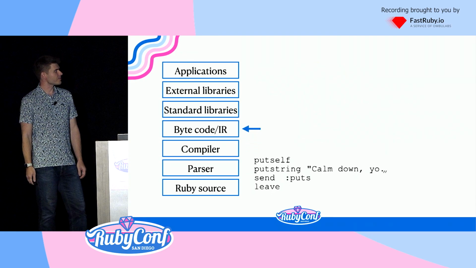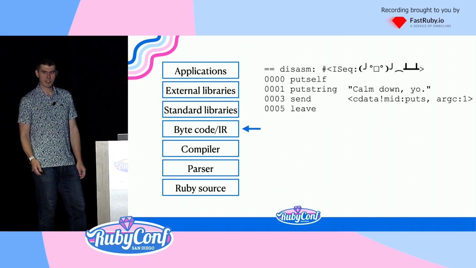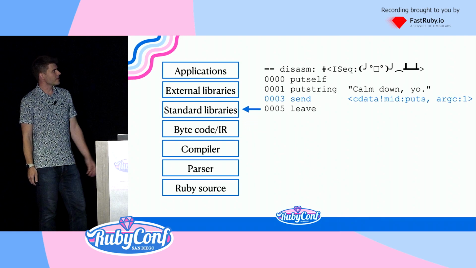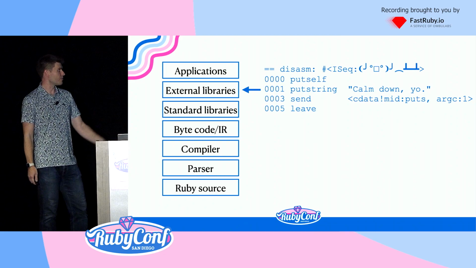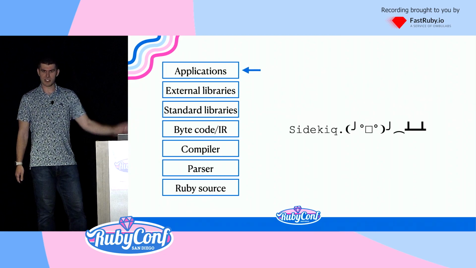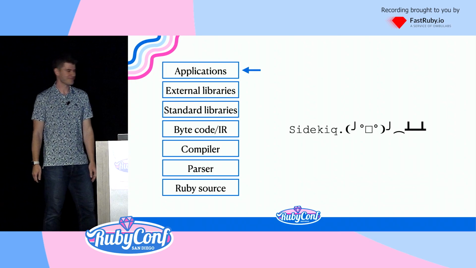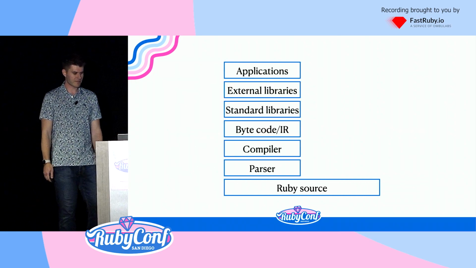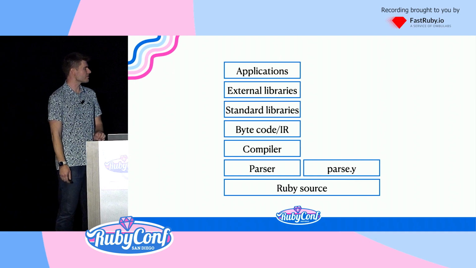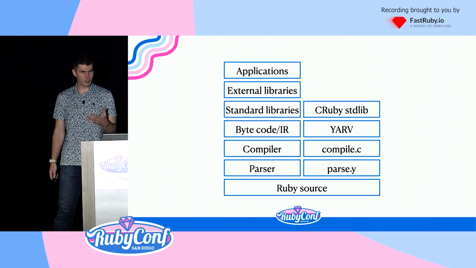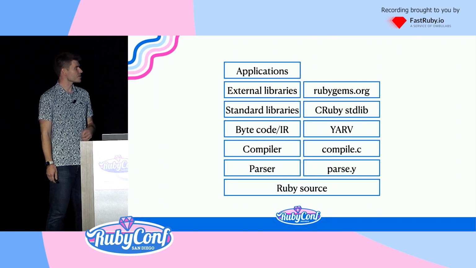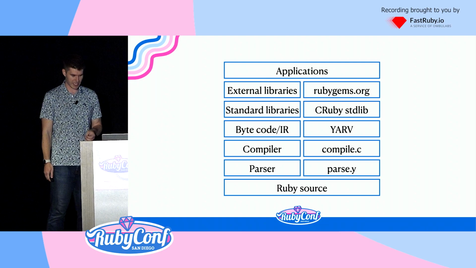From here on out, we're going to build something called instruction sequences, which is the bytecode, otherwise known as an intermediate representation. This is going to be able to call standard library methods like puts, and this instruction sequence is something you have built. This is an external library. This all lives in your application as this. This is our dependency tower. Okay, let's fill this in for CRuby. So parse.y is the current parser for CRuby. Then it passes through compile.c. This builds YARV instruction sequences, which fuel the standard library for CRuby, which powers the gems on RubyGems, which powers your applications.